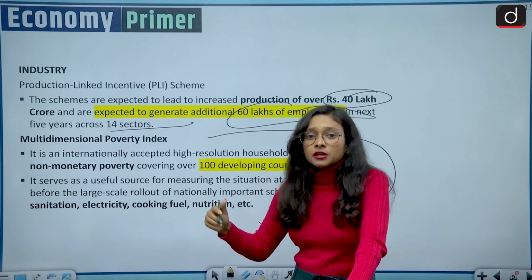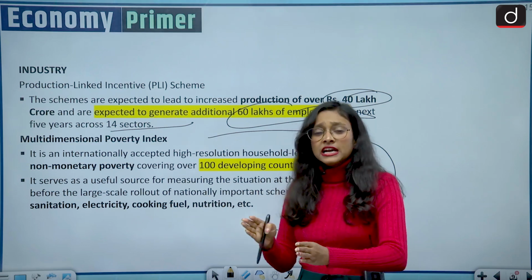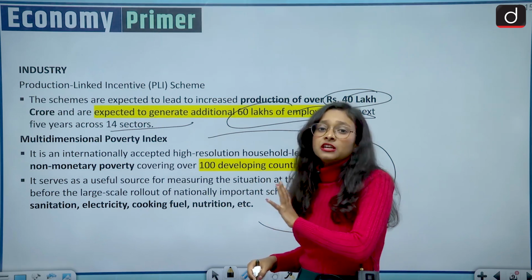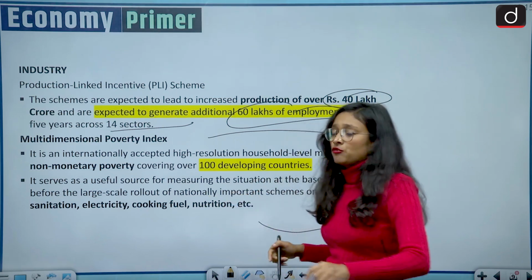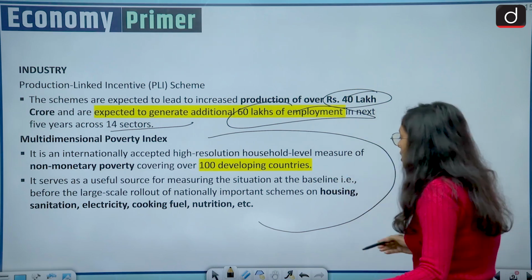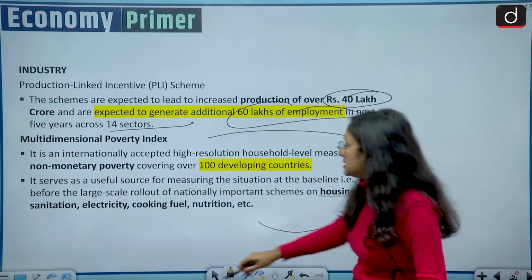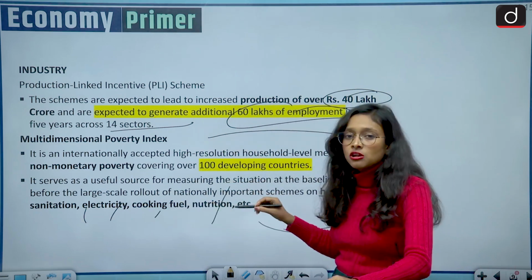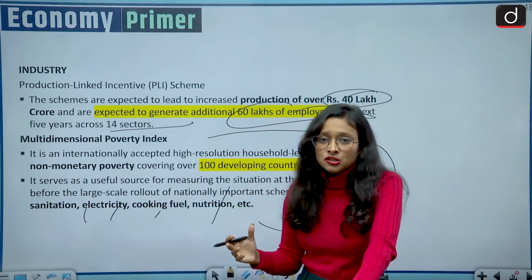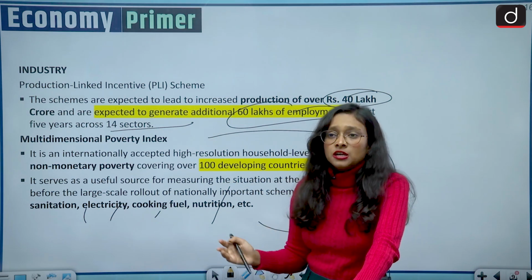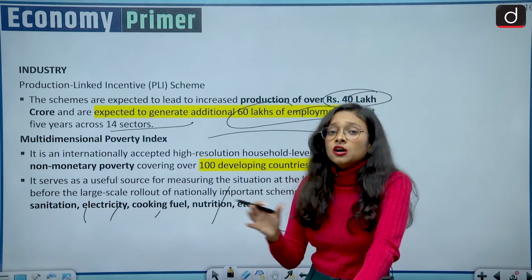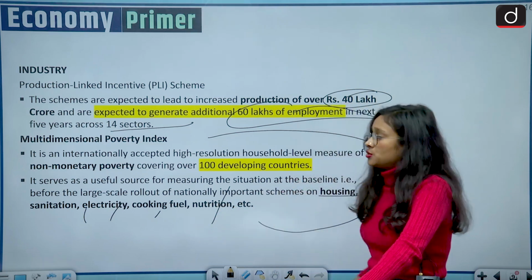In that way it has ranked the states across all matters. This is very useful for any state or population, and it has included housing, sanitation, electricity, cooking fuel and nutrition. These are all basic amenities of human life, and basic amenities are very important to judge the economic progress of any country.